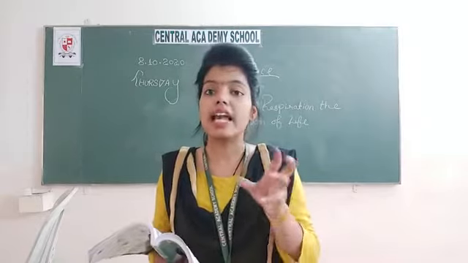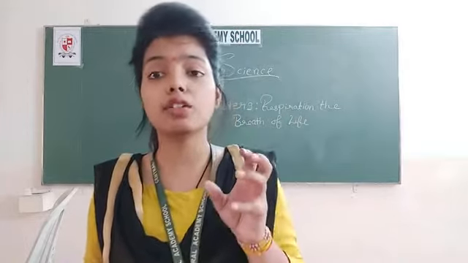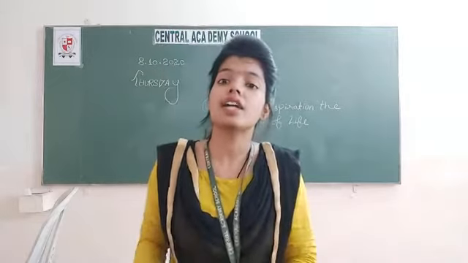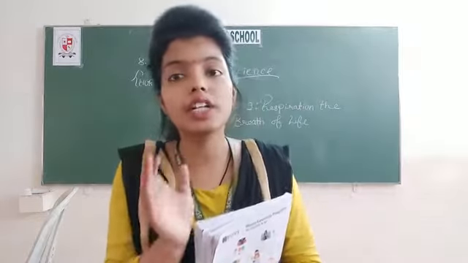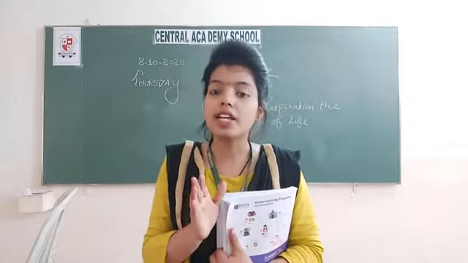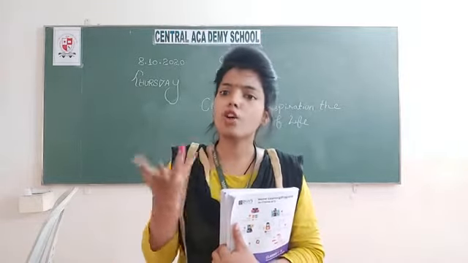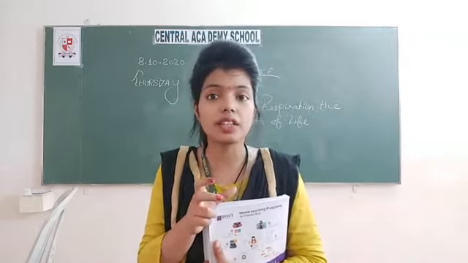The human being lifespan is 65 to 80 years, but the dog takes the breath very fast. That's why the breathing rate of the dog is also high. That's why the age of the dog is only 12 to 15 years. Okay, and the age of the fish is also very low, 1 month, 2 months, 3 months, not more than that. Okay, because the fish is having the highest breathing rate. That's why the fish lifespan is very small. मतलब कि फिश बहुत ही कम समय तक जिंदा रहती है. Okay, because the breathing rate of the fish is very high.